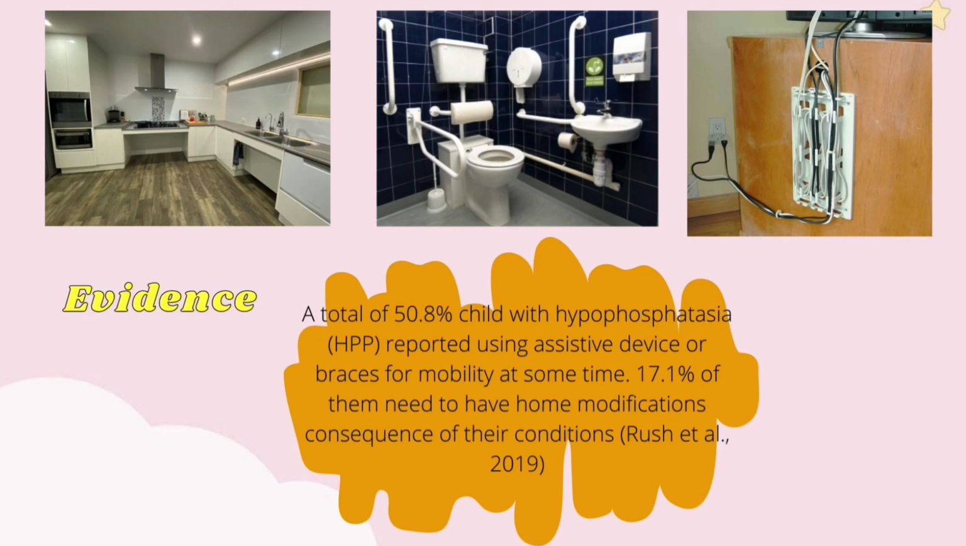Based on Rush et al. 2019, it was stated that a total of 50.8% of children with hypophosphatasia reported using assistive devices or braces for mobility at some time. 17.1% of them needed home modifications as a consequence of their conditions.